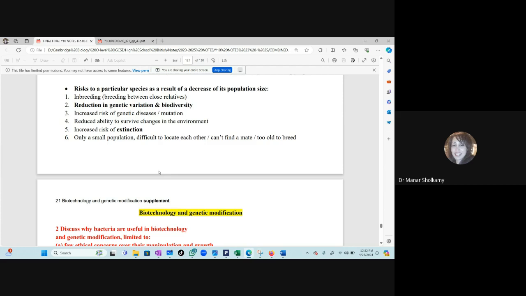They are a very small population, difficult to locate each other. They are isolated. They cannot find a mate. They're all too old to breed. Okay.